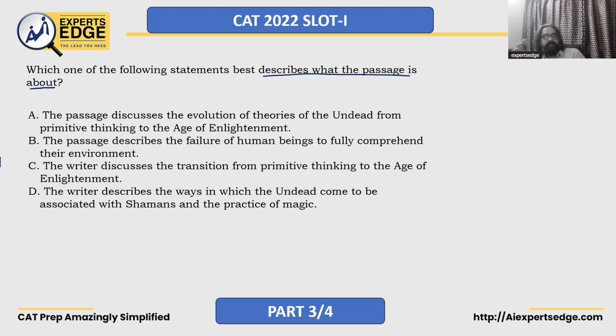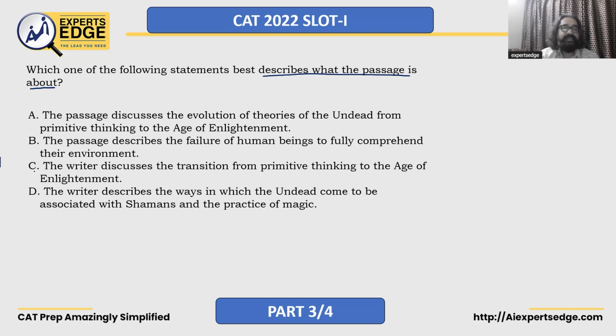B says the passage describes the failure of human beings to fully comprehend their environment. So the passage describes the failure of human beings to fully comprehend their environment. It talks about the failure of human beings, and it does say that they were not able to comprehend their environment. But this is only partially correct. This is not the main idea.